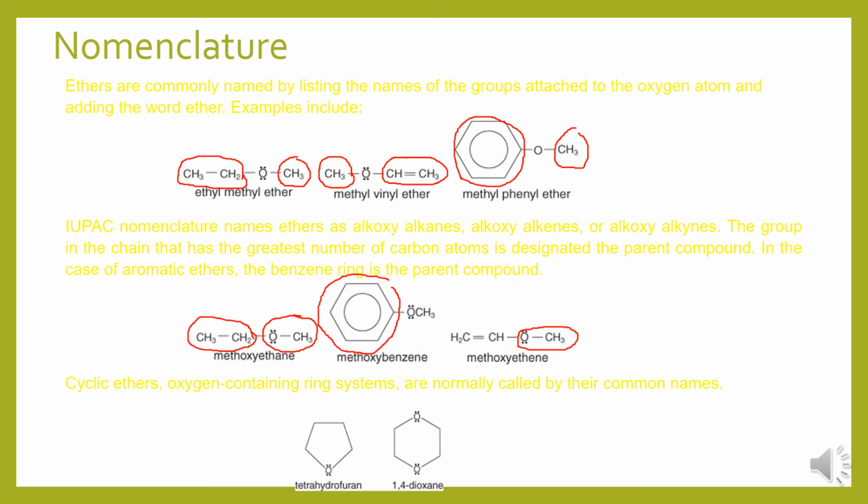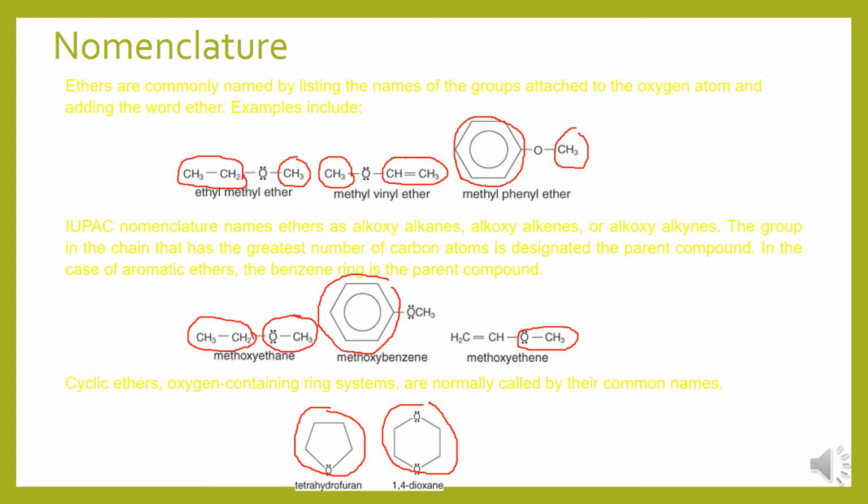Then another type of compound, cyclic ethers, also exists. Cyclic ether means an oxygen containing ring system. They are normally called by their common names. This is tetrahydrofuran. This one is 1,4-dioxane. They are normally called by their common name only, so IUPAC nomenclature will not be used for the cyclic ethers.